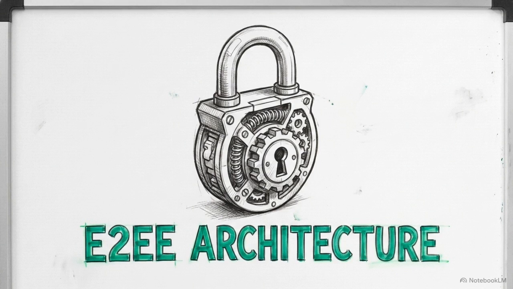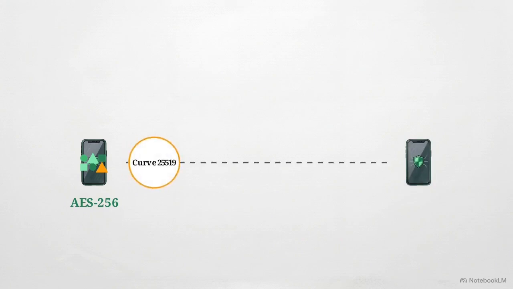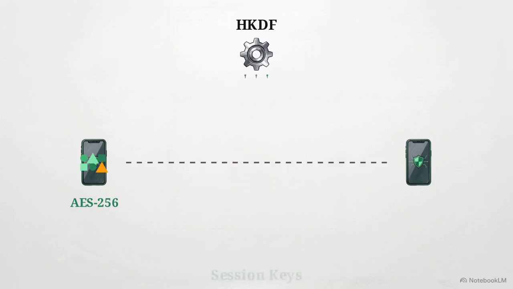WhatsApp secures its transit layer using the Signal protocol, an open-source cryptographic architecture. A message begins as plain text. Before leaving the phone, it transforms into scrambled ciphertext using AES 256. To unlock it, both devices need a shared key. Instead of sending it, WhatsApp uses a Curve 25519 asymmetric handshake to secretly agree on a key. Finally, the HKDF algorithm generates the secure session keys.